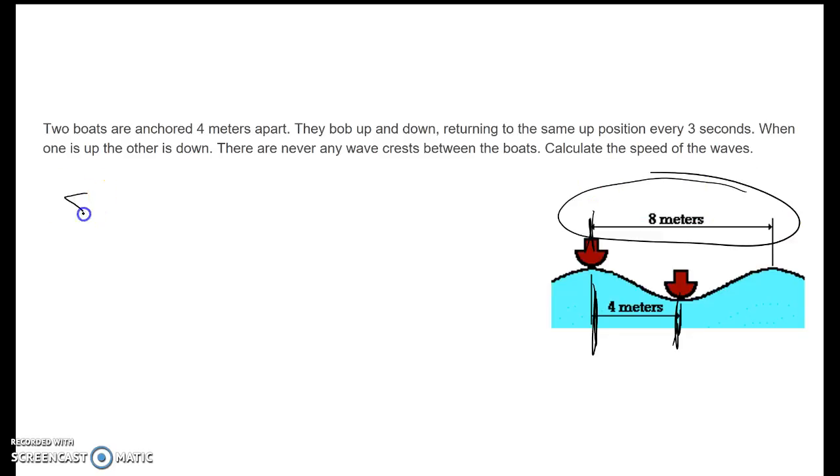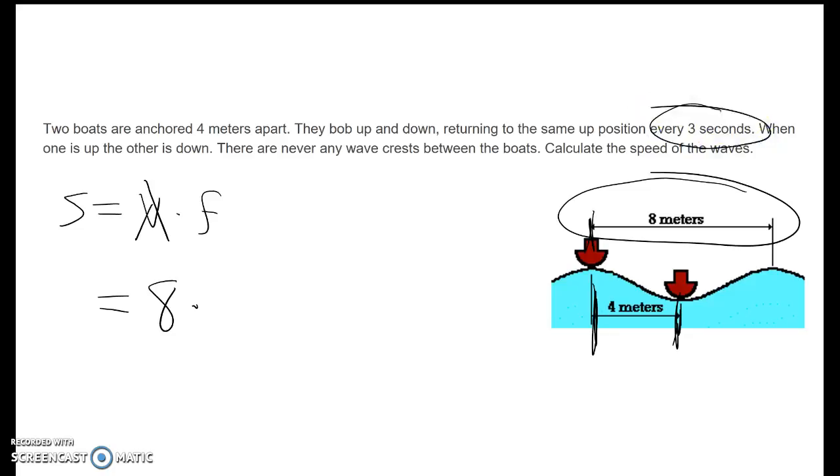Okay, speed is wavelength times frequency. Sorry, wavelength times frequency, not velocity times frequency. My wavelength is 8 meters. My frequency is 1 over my period. I know that they return to the same up position every 3 seconds.